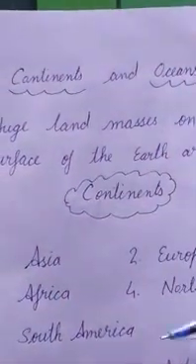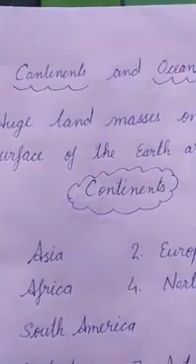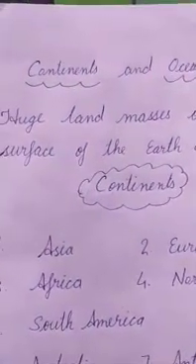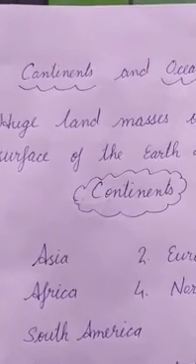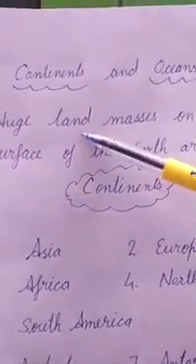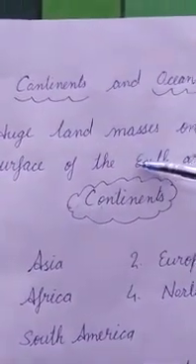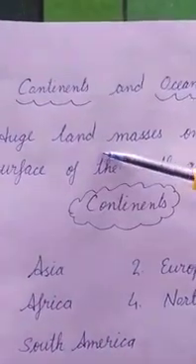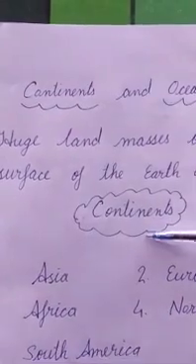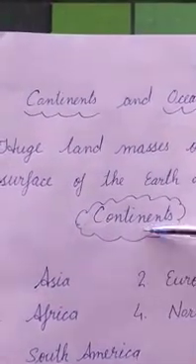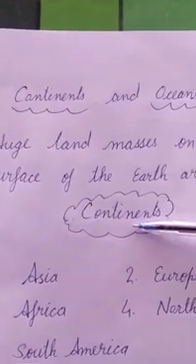We are living on the land, where we are making buildings, our home, school, etc. On these huge land masses the countries are divided, like we are living in the country of India, right? So these countries are present on land.